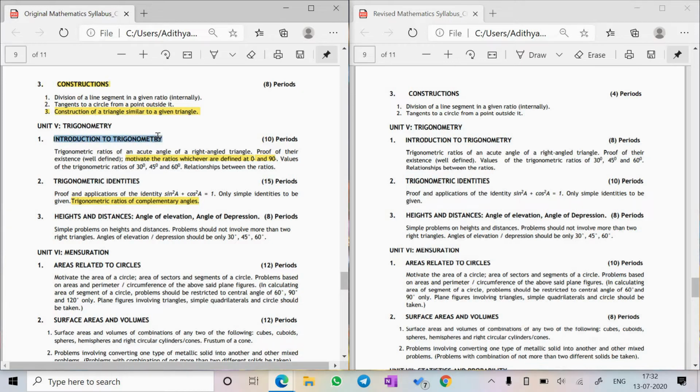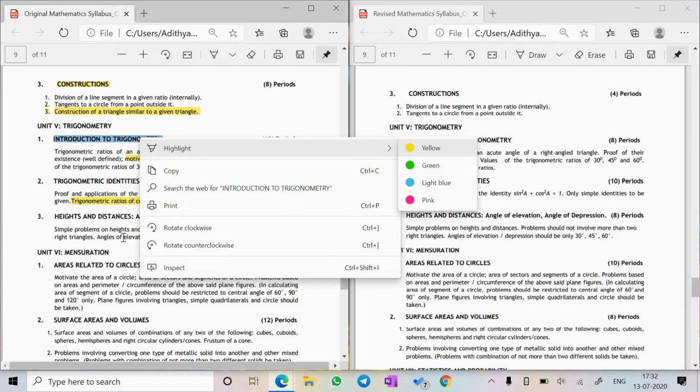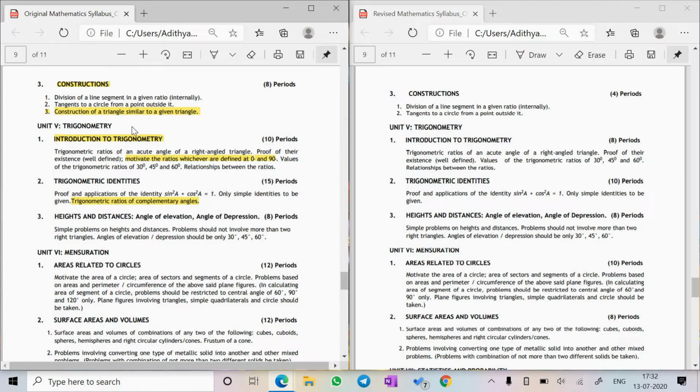As this syllabus is actually sent to teachers but also used for decoding by students, it is written as motivate. Otherwise, it has no other meaning in the syllabus. It's just for teachers, to tell them that you have to motivate the students in some way to learn these ratios which are defined at 0 and 90, but yeah, it's not there, so good.